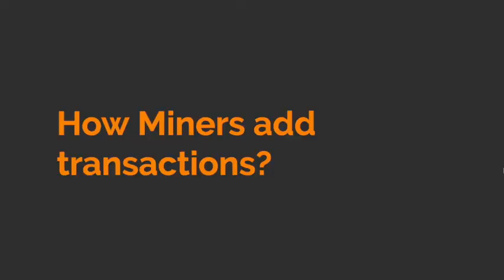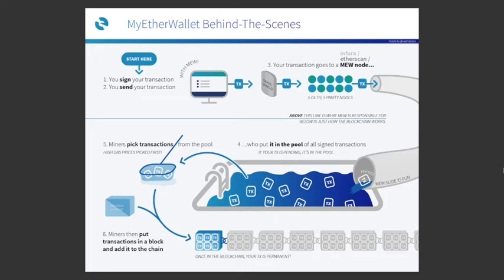Have you ever wondered how the mining process on the blockchain works, or how a transaction gets confirmed and is added to the blockchain? Here is how a transaction is processed on a blockchain. It is all described in these steps. As you can see in the picture, first, a user signs off on a transaction from their wallet application, attempting to send certain crypto or tokens from them to someone else.